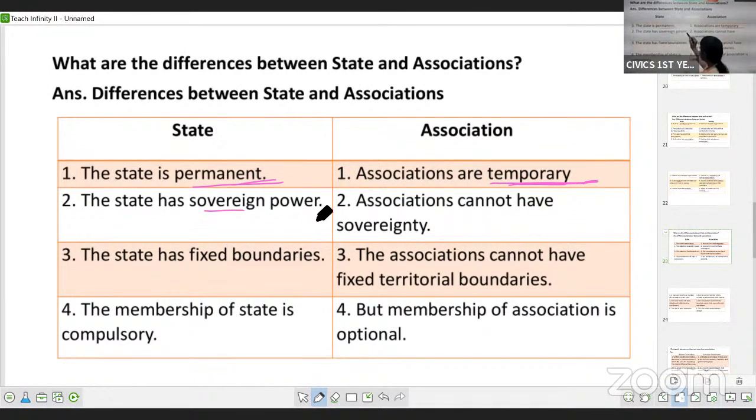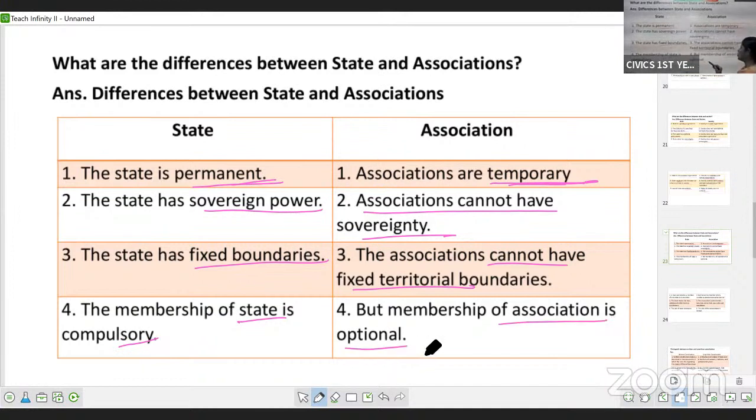Same, state has sovereign power. Association cannot have sovereign power. The association will have control over only the individuals in that group. Okay, same, state has fixed boundaries. Associations cannot have fixed boundaries. Okay, membership of the state is compulsory. Membership of association is optional.